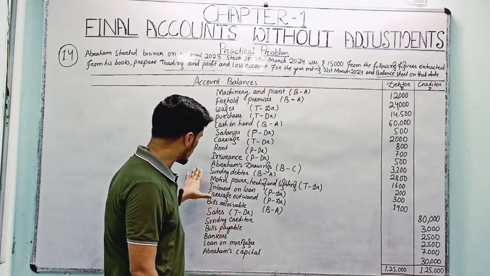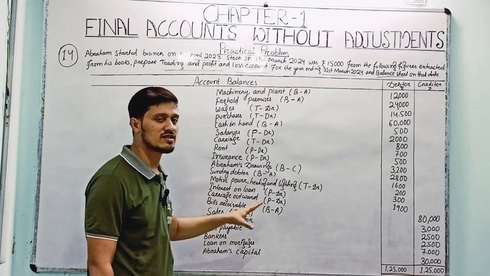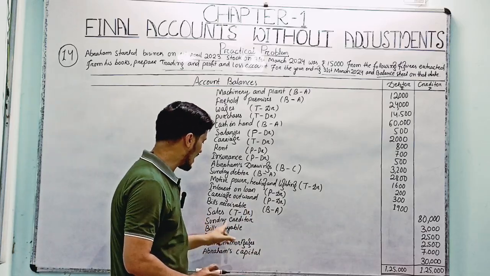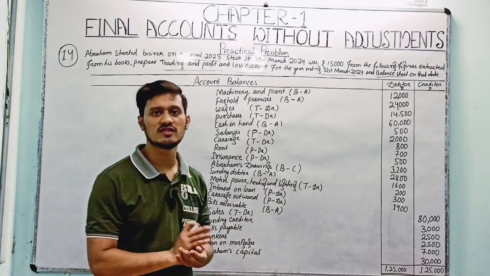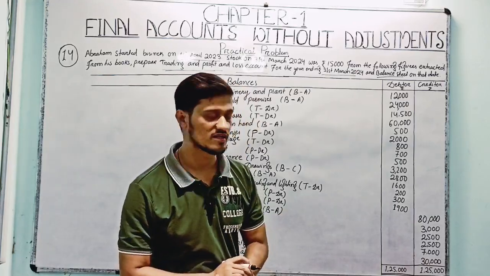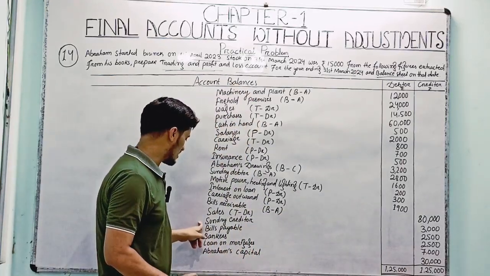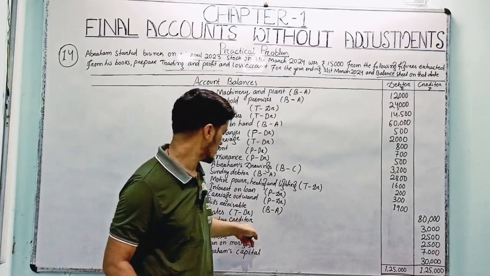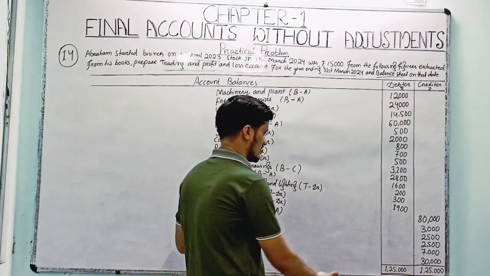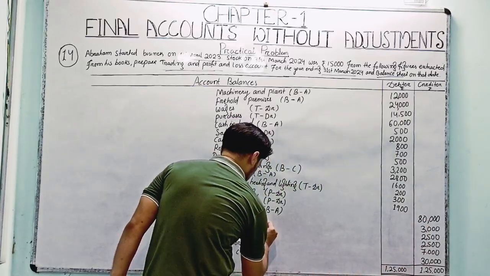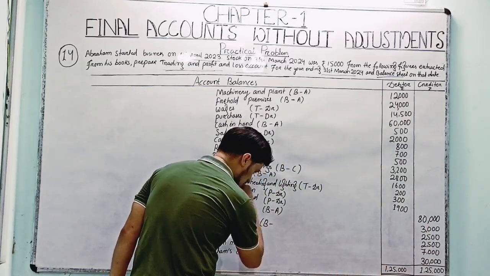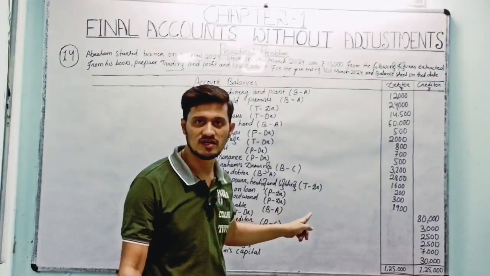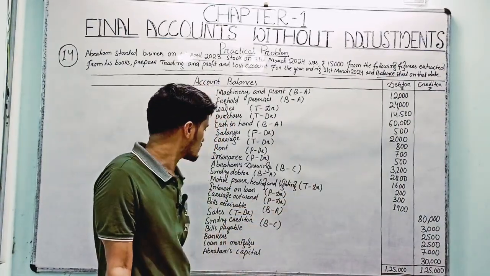Sundry creditors, as with sundry debtors, similarly there are creditors with lower amounts, right? You have purchased some materials at a very low cost, but on credit, right? If it is on credit, then it is called a sundry creditor, whom we have to pay in future. And the sundry creditors here are 3,000, and it will enter the balance sheet on which side? Capital and liability side, because it is a kind of liability we have to pay in the future, right?